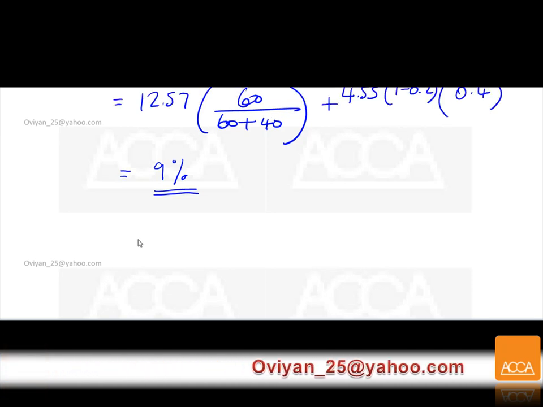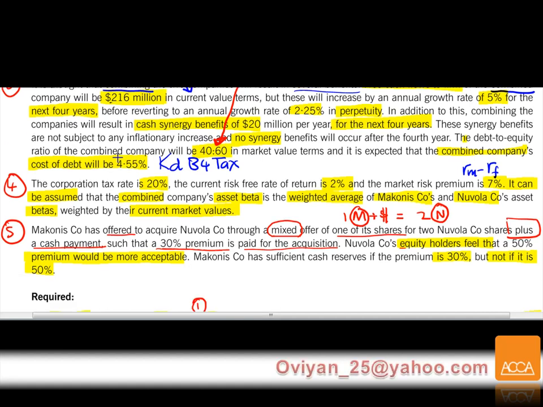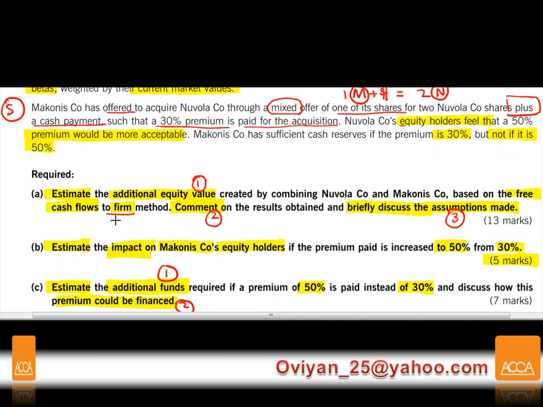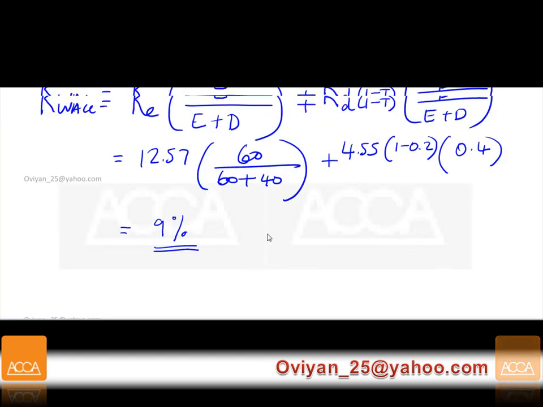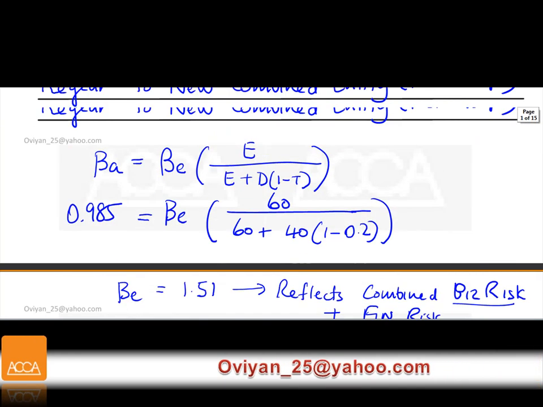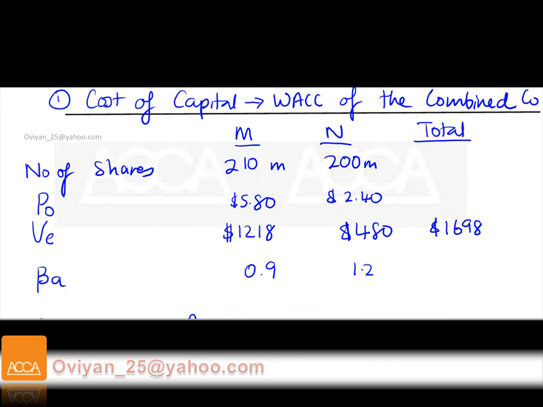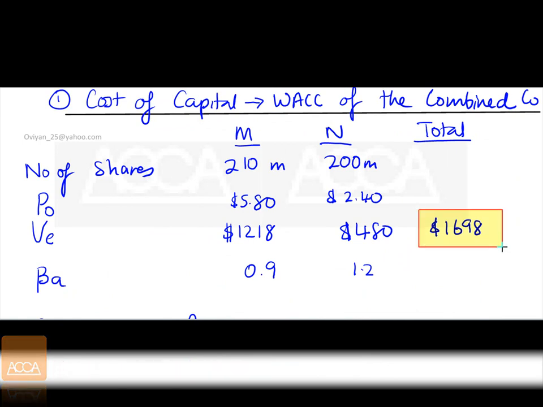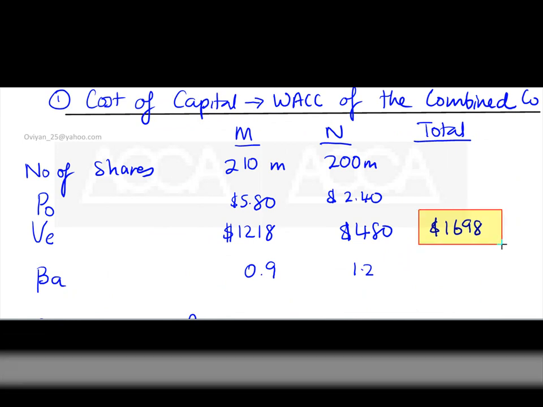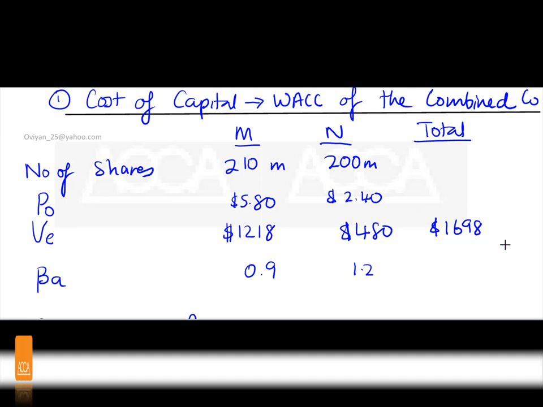So what we are going to do now is find out the main requirement of this question: additional equity value. Today, this is your equity value if you combine without announcing any synergy or growth.